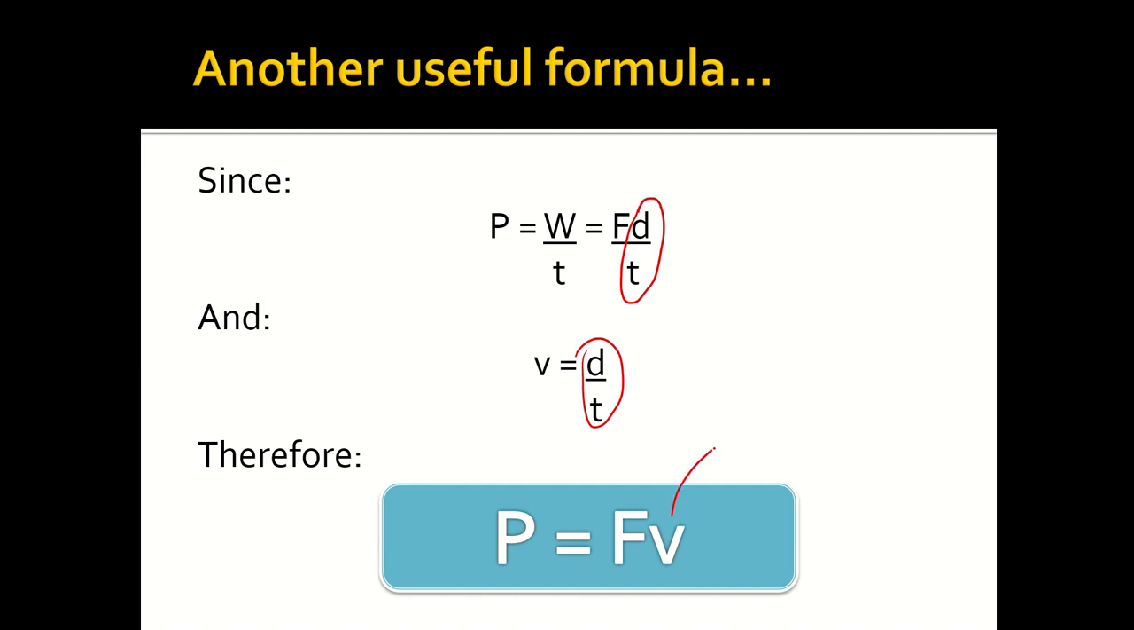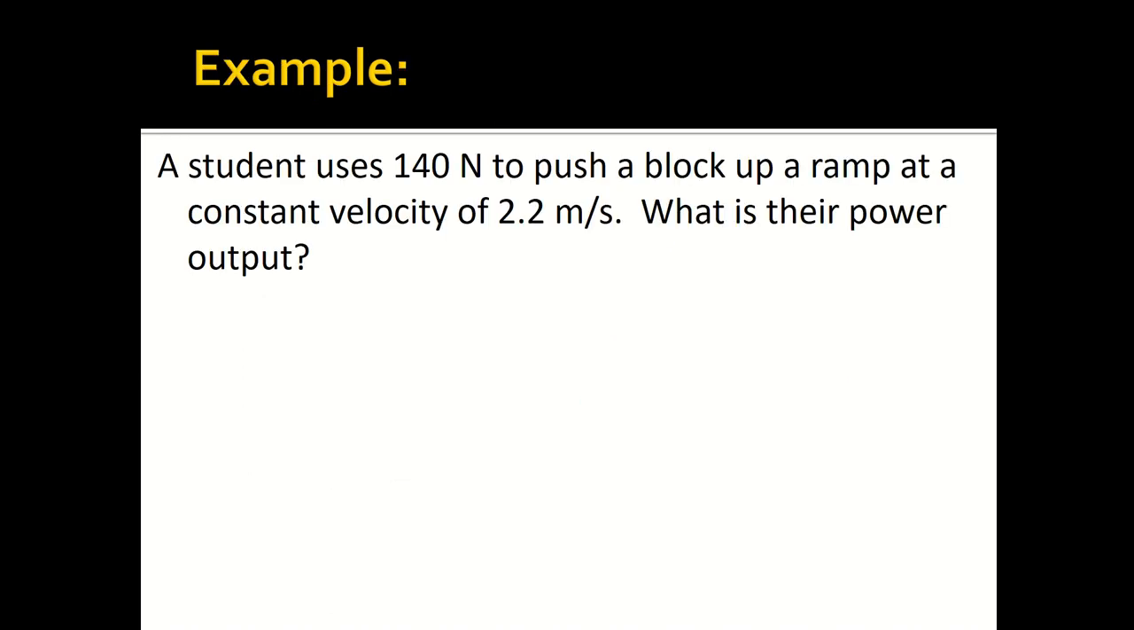Now notice here that this only works for constant velocity. If you have, for example, an initial velocity and a final velocity, this equation isn't going to work. So here's an example where we have a student who uses 140 newtons of force to push a block up a ramp at a constant velocity of 2.2 meters per second. What is their power output?